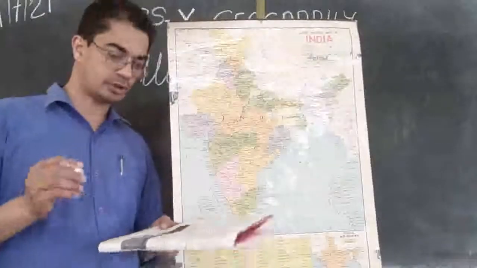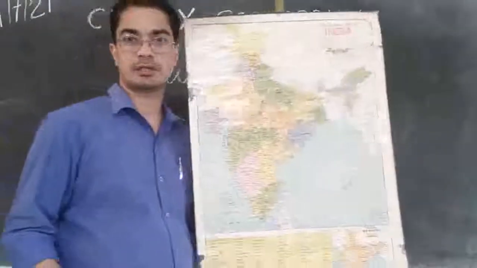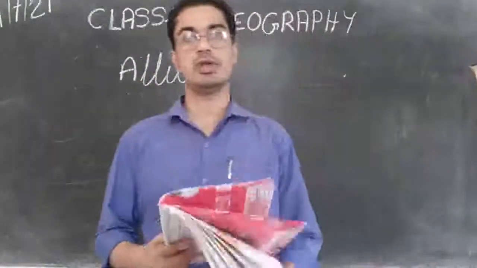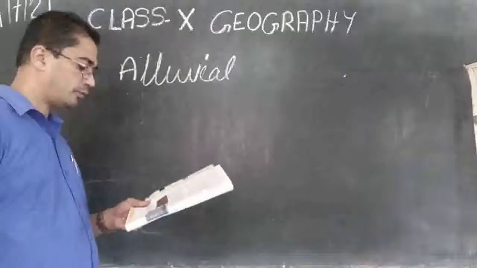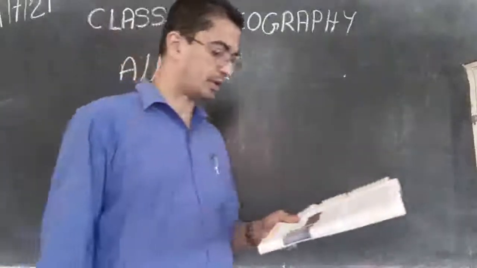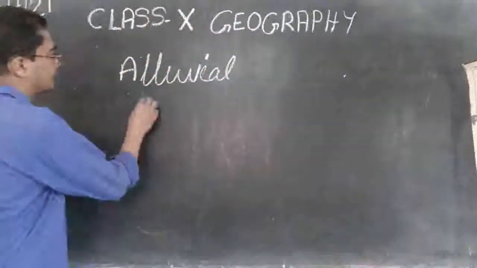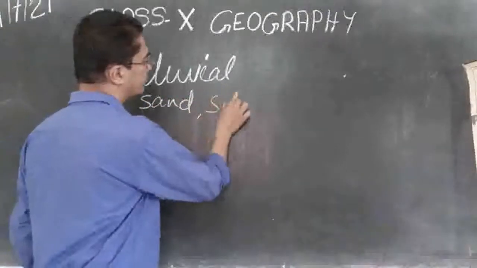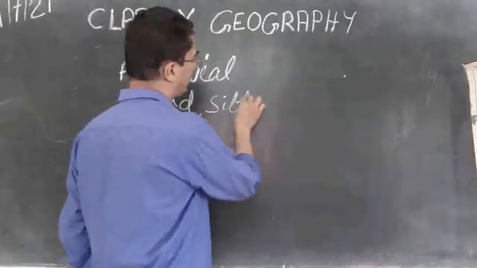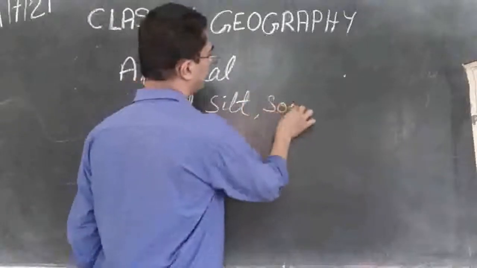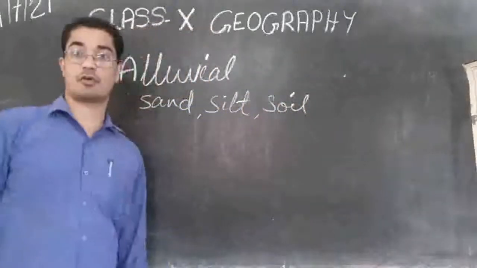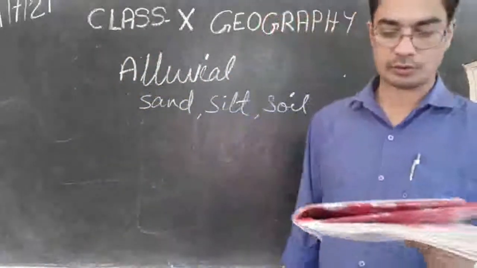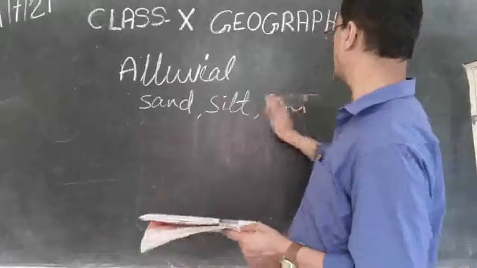The alluvial soil is composed of many elements. What are they? Sand, silt and clay.